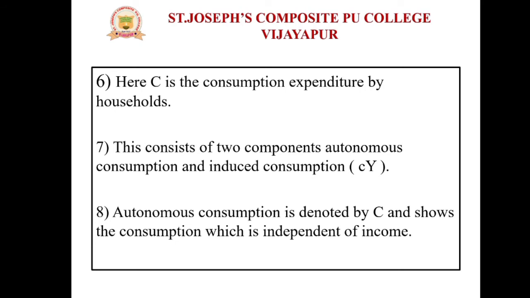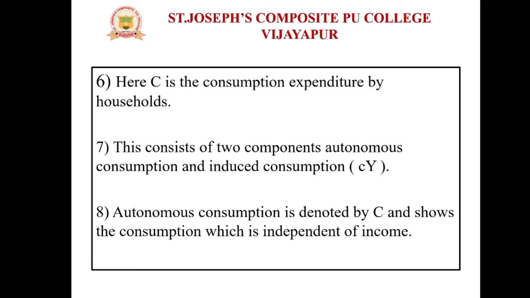And also this consists of again two components: one is autonomous consumption, another one is induced consumption. Small letter c as well as y, that is what? Induced consumption. And autonomous consumption is denoted by capital letter C, which shows the consumption which is independent of income.